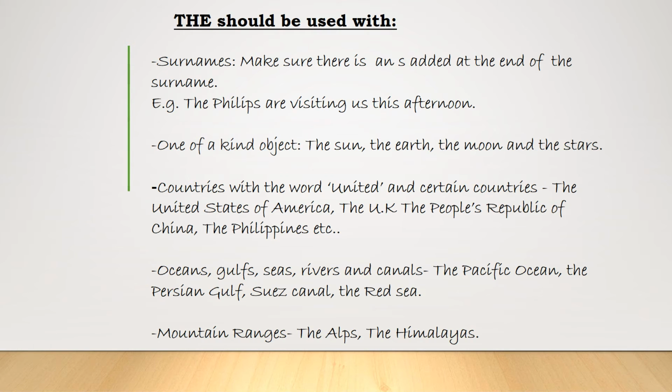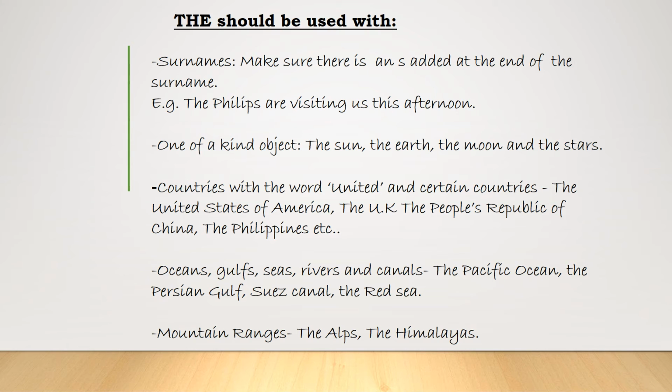The should be used with surnames. Make sure there is an S added at the end of the surname. For example, the Phillips are visiting us this afternoon. The is also used when referring to one-of-a-kind objects: the sun, the earth, the moon, and the stars.